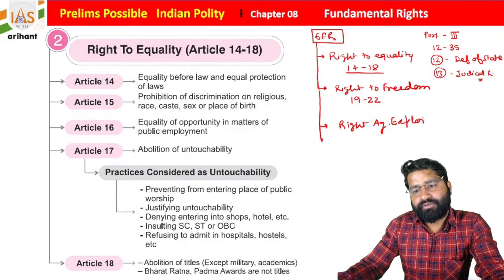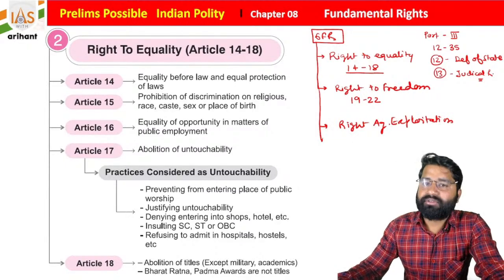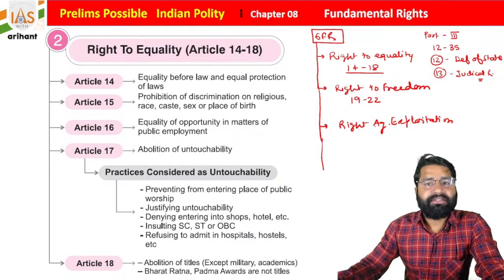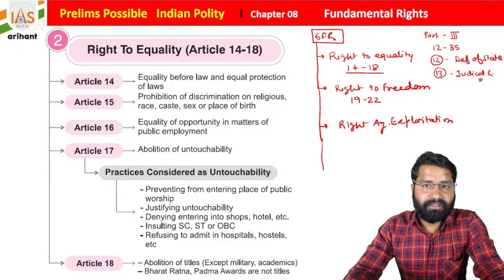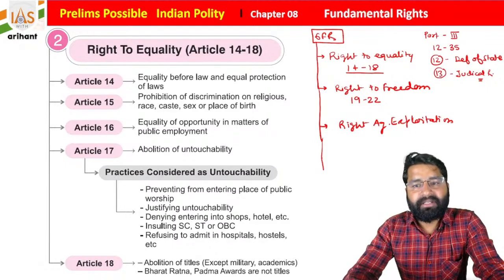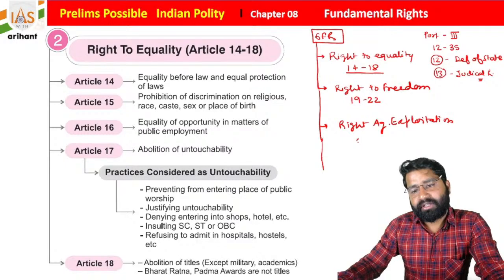Exploitation is considered something that hides your personality development. And what is a fundamental right? It is a freedom that assists your personality development in terms of physical, mental and spiritual development. So the right against exploitation is mentioned under Articles 23 to 24, students.